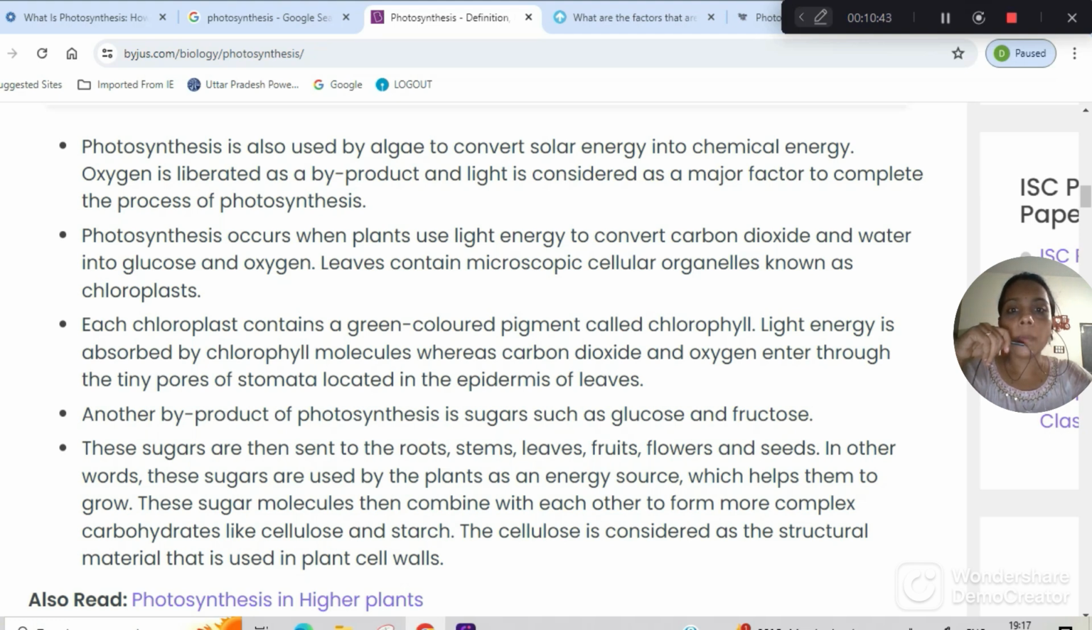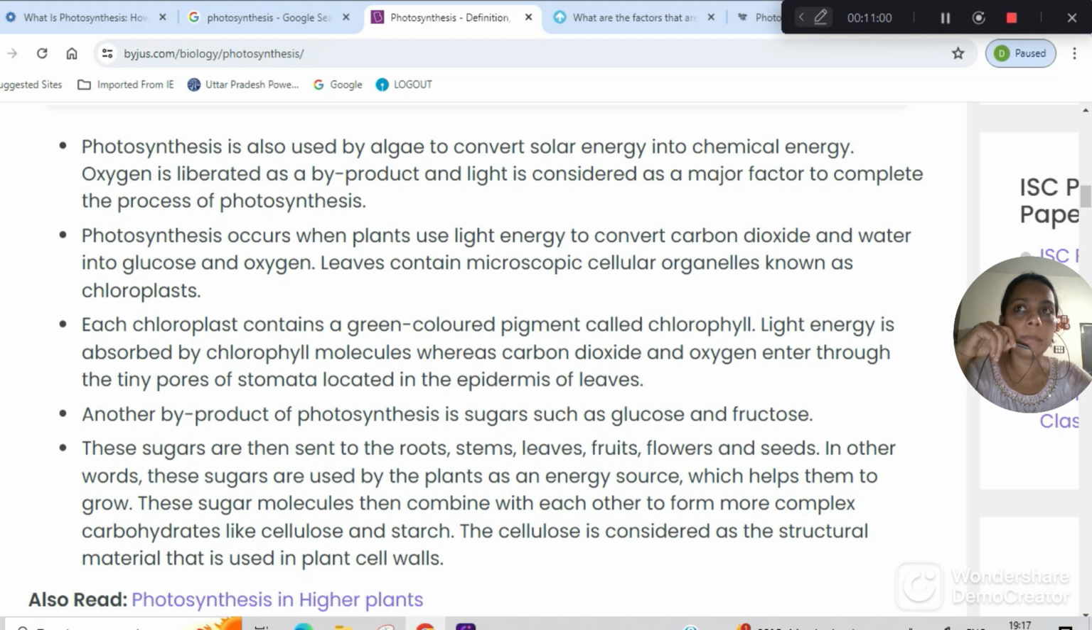Photosynthesis occurs when plants use light energy to convert carbon dioxide and water into glucose and oxygen. Leaves contain microscopic cellular organelles known as chloroplasts. Now, where does this photosynthesis actually happen?